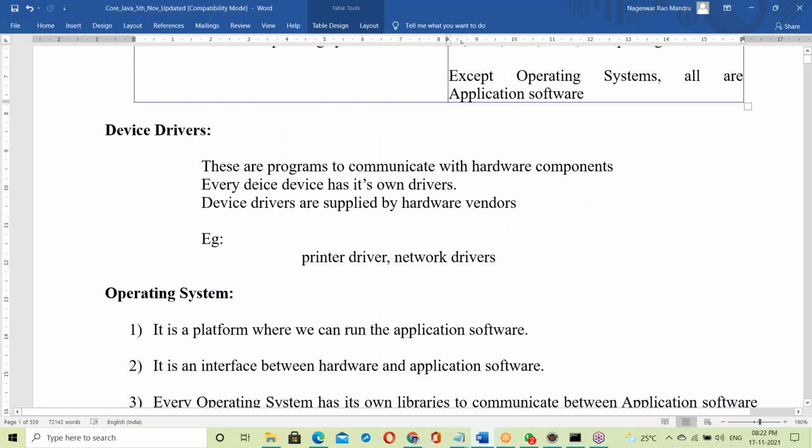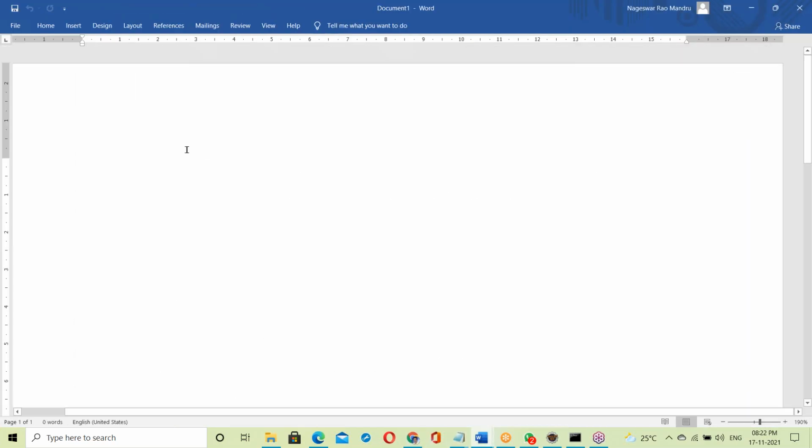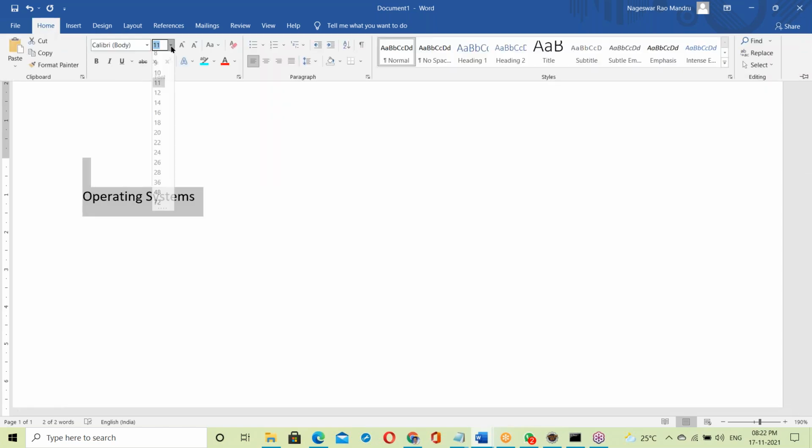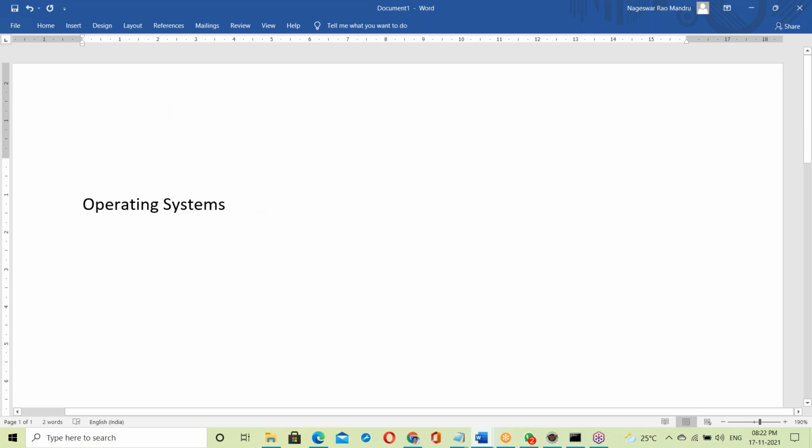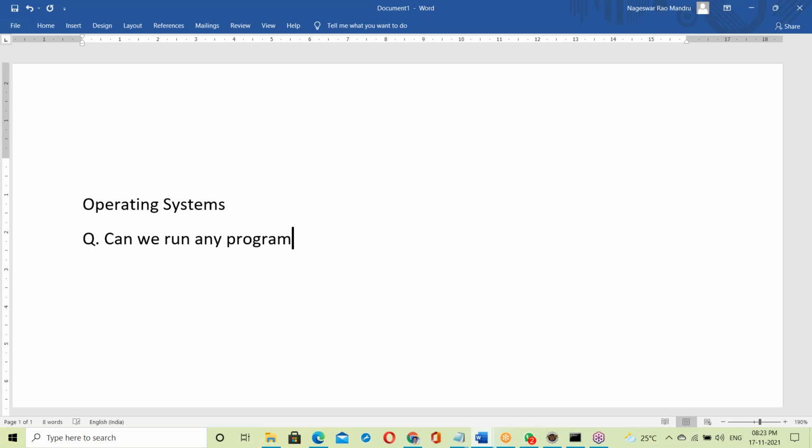Here is a question for you guys about operating systems. The question is: can we run any program without an OS? Simple question. Can we run any program without OS?